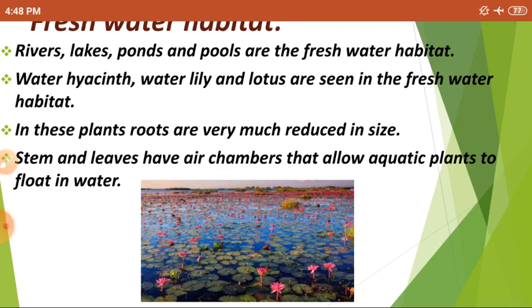So what do you mean by freshwater habitat? It is the good water habitat. So we can see some plants and animals in the freshwater habitat, for example rivers, lakes, ponds. And in this, the stem and leaf part of the plant have air chambers. So that allows the aquatic plants to float in the water. What is the reason? Because air chambers are present in the stem and leaves.